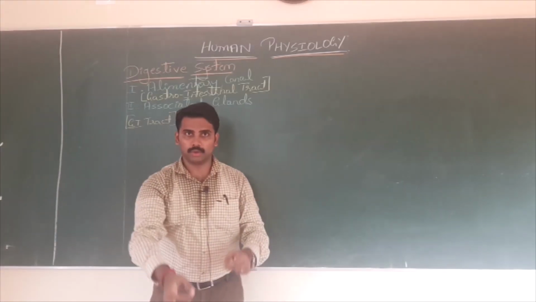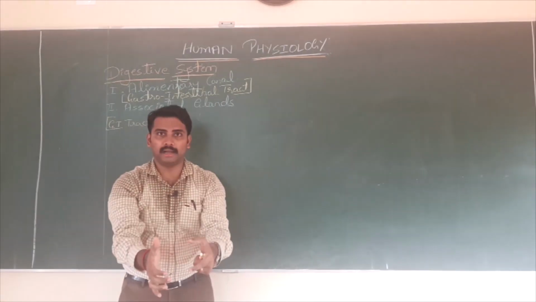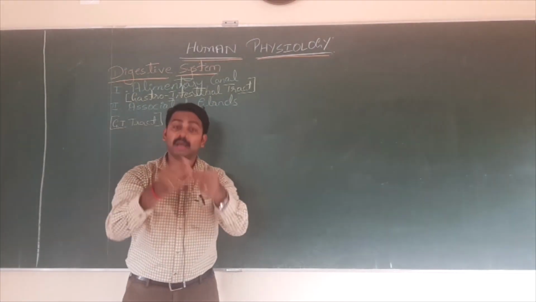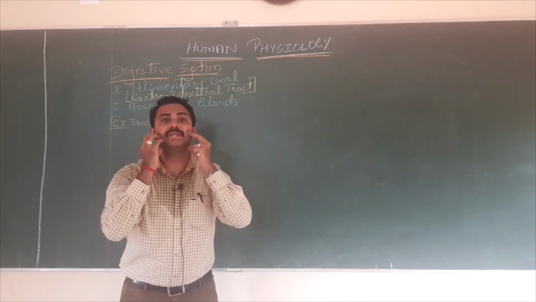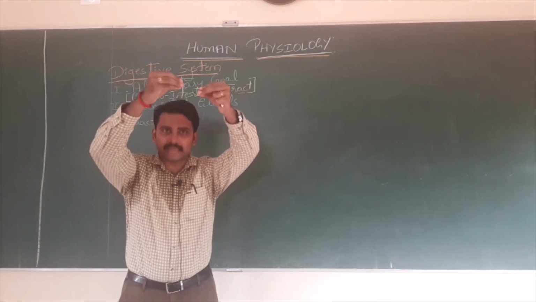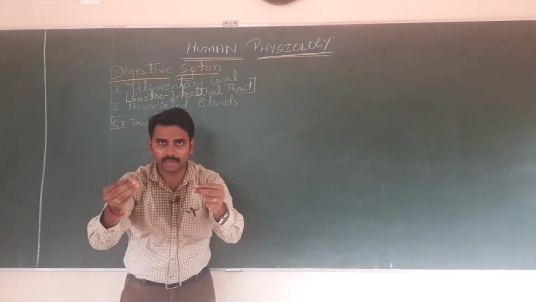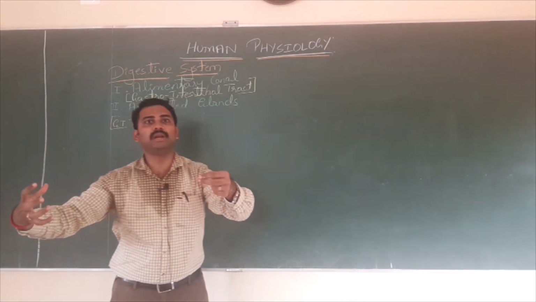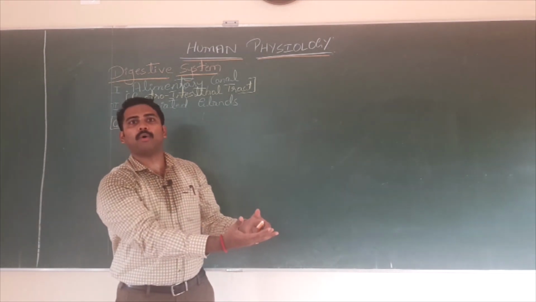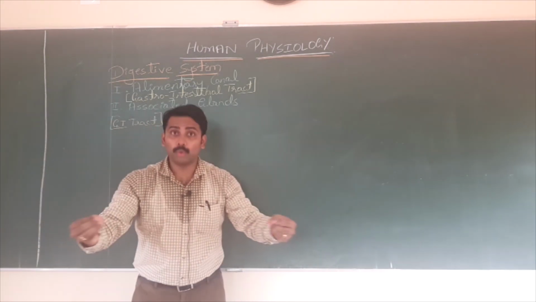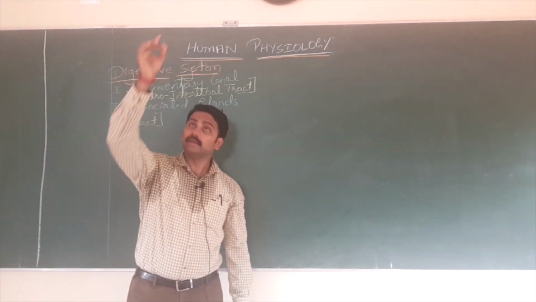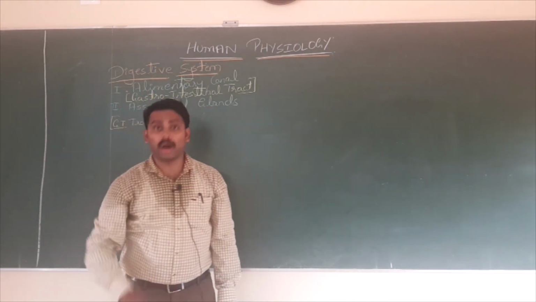Another part of this is what? Associated glands. From mouth up to anus, this alimentary canal is provided with some glands. Like in the oral cavity, mouth region, we are provided with salivary gland. When you come to stomach, it is supported by gastric gland. On your right side you have liver, on your left side you have pancreas, you have intestinal gland.